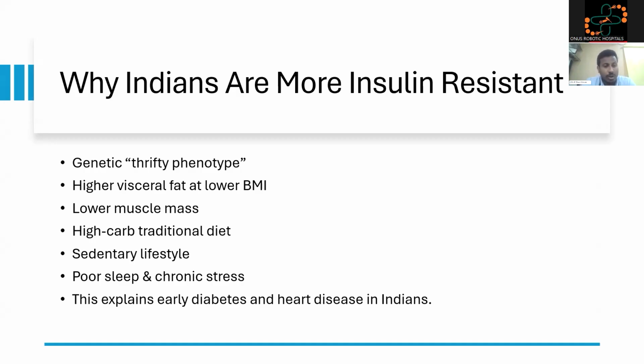Higher visceral fat at lower BMI. This is what we have been stating. This is secondary to the thrifty phenotype. Lower muscle mass, high carbohydrate traditional diet, sedentary lifestyle, poor sleep and chronic stress. This explains early diabetes and heart disease in Indians. We are at least 10 to 15 years faster at developing these conditions than our Western counterparts.